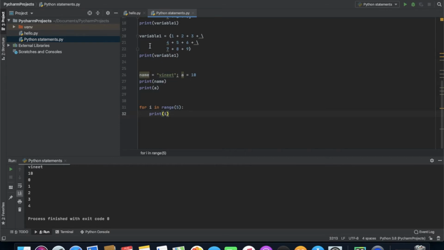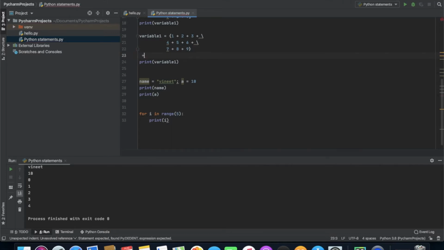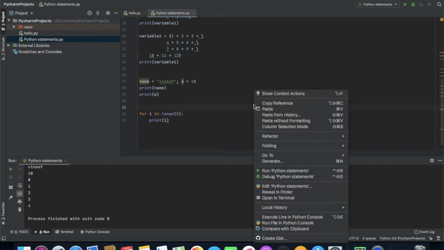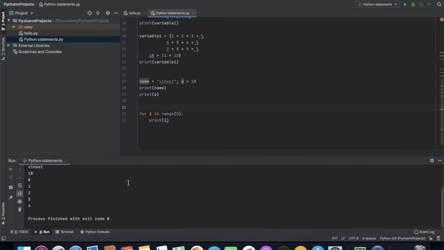So what I am going to talk about is what we have been working on. If I simply use this and write 10 plus 11 plus 12, and print this variable in curly braces, and run it, it will give us a value of 33.